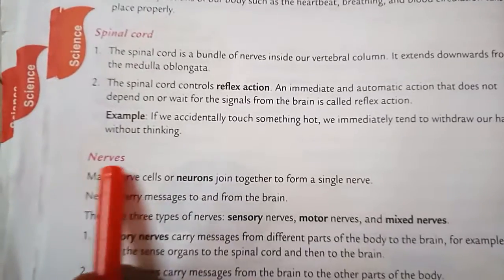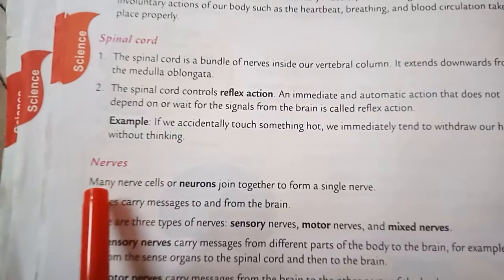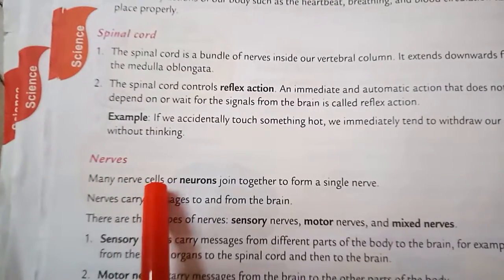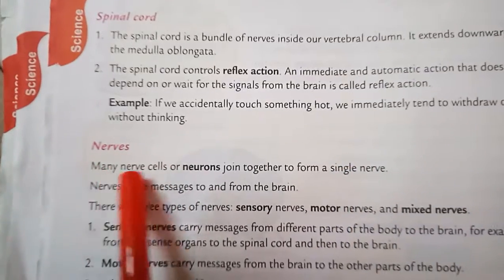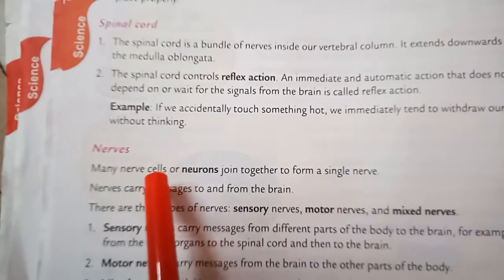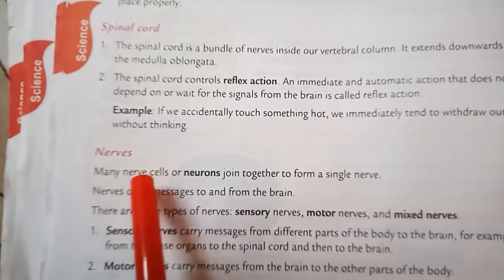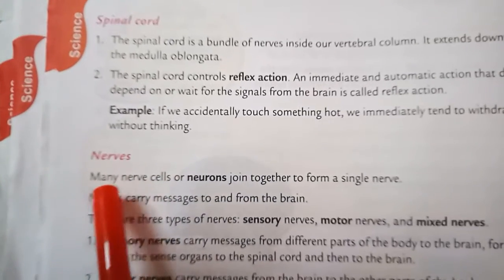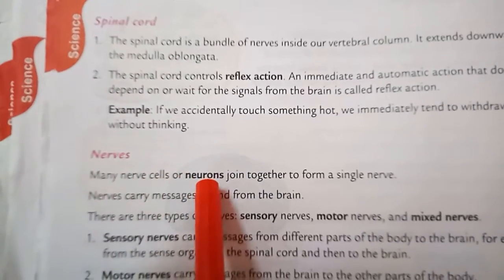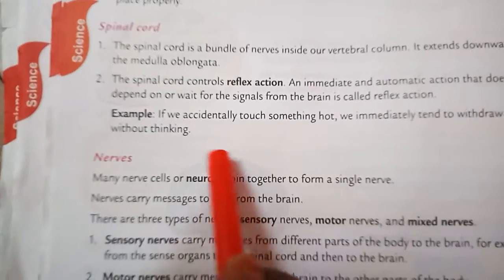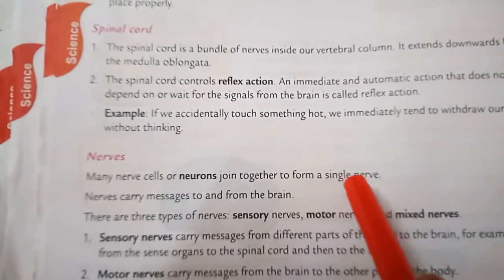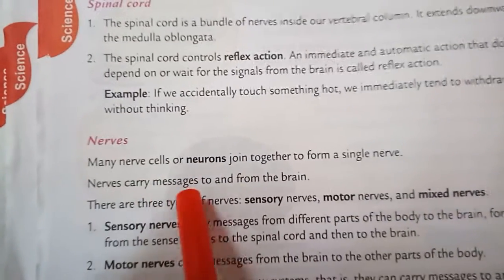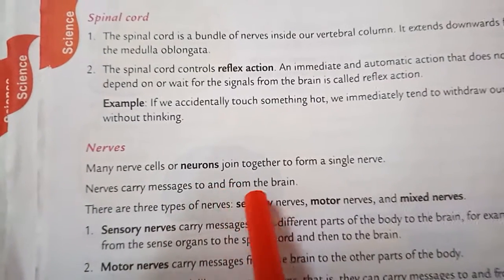Next topic is nerves. Many nerve cells, or neurons, join to form a single nerve. We already discussed that our human body is completely filled with cells. So many nerve cells, the other name being neurons, come together and form a single nerve. Nerves carry messages to and from the brain.